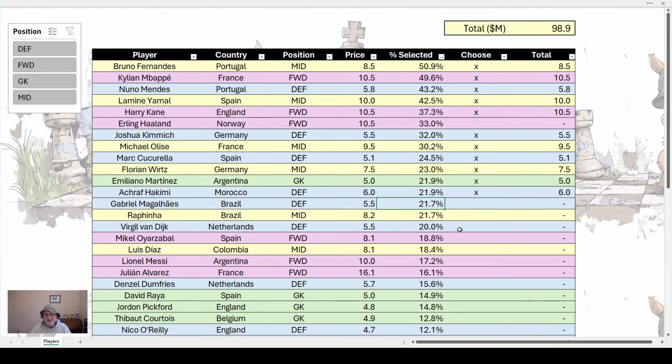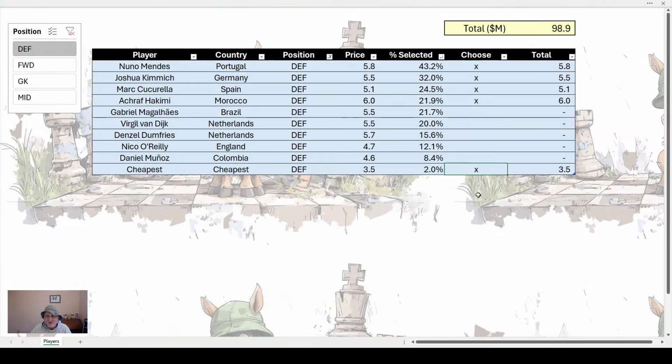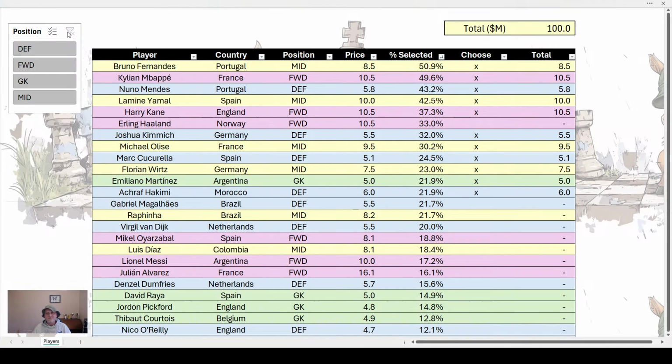But for now, I've had a look, and the most popular player I can afford is actually a defender. And rather than get the duffer, I can get Munoz at 4.6 million. That gives us exactly 100 million. So that's how my team's looking at the moment. Now, it does seem to change every day or so. It does change every few days because it's quite fluid. And I expect by the deadline, as we get nearer the deadline, there'll be a lot more movement. So I'm going to have to keep updating my team. But that's where I am at the moment.